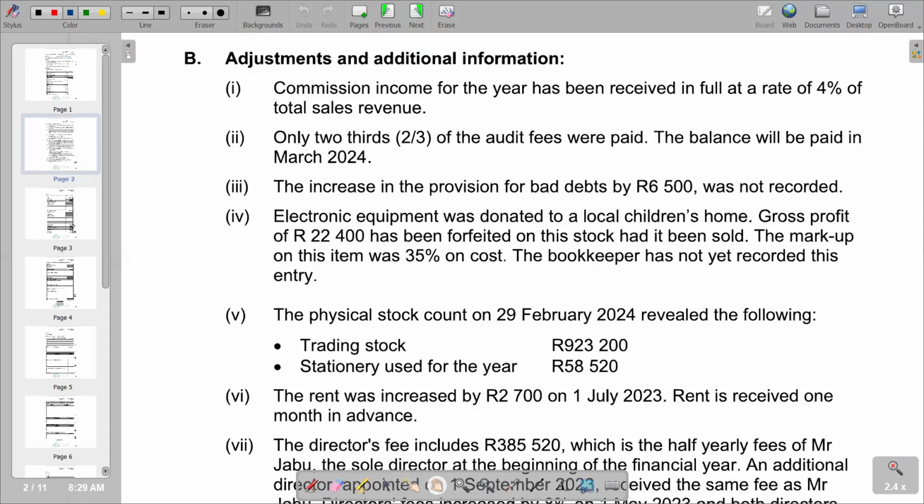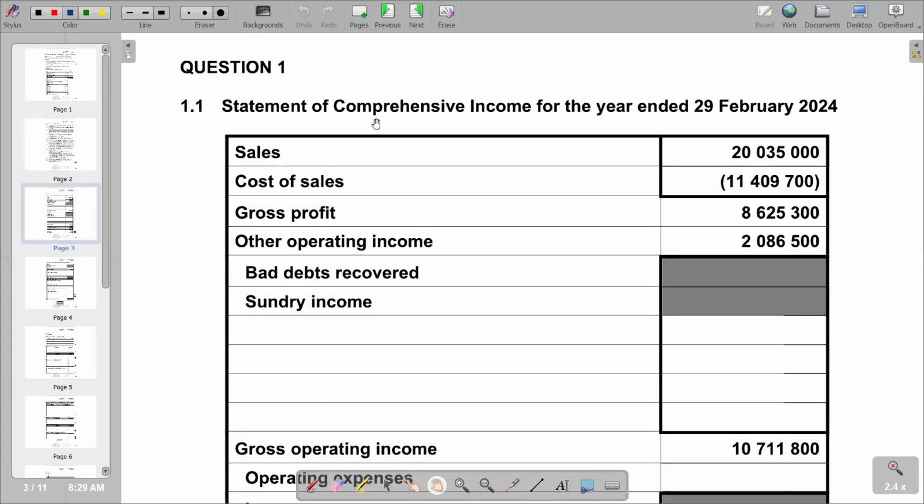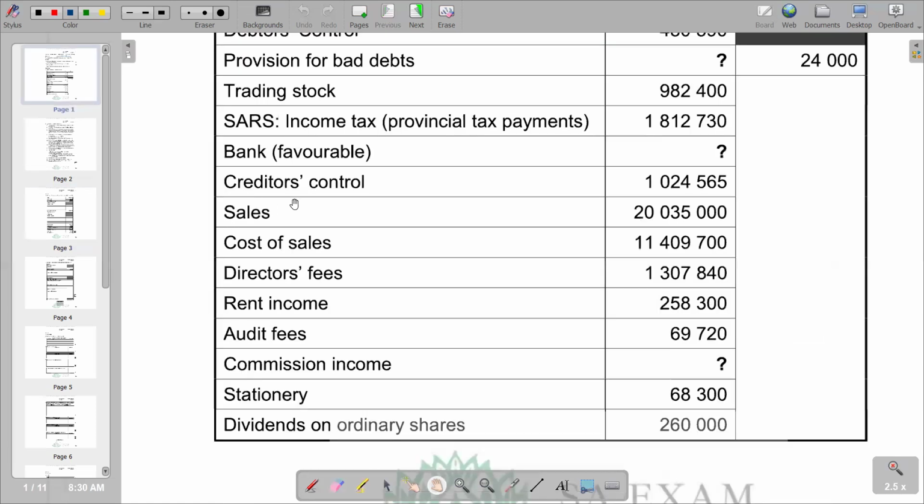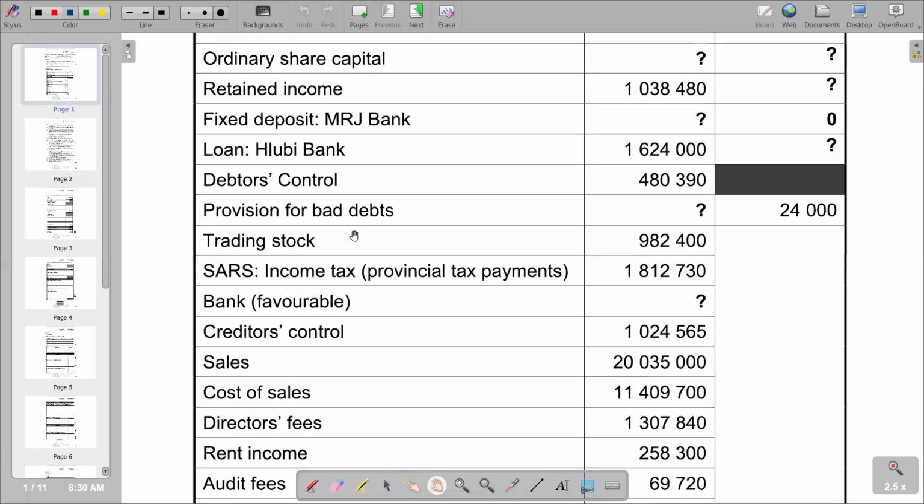So going to answer section, you see that we have got the statement of comprehensive income, and we have got pre-entered figures that we have there from sales to other operating income. So it means we are going to start on other operating income that are not mentioned here, not bad debts recovered, not standard income. We can just try to identify other operating income that we have. So if we refer back to the question now, we try to go down to see what do we have in terms of other operating income.